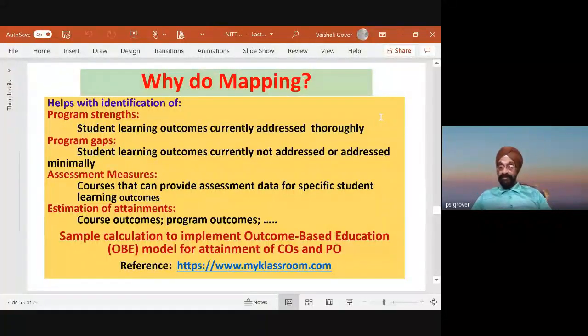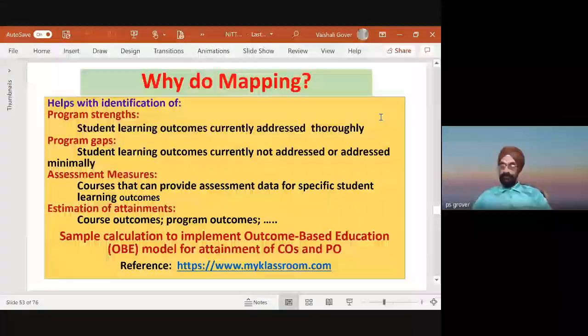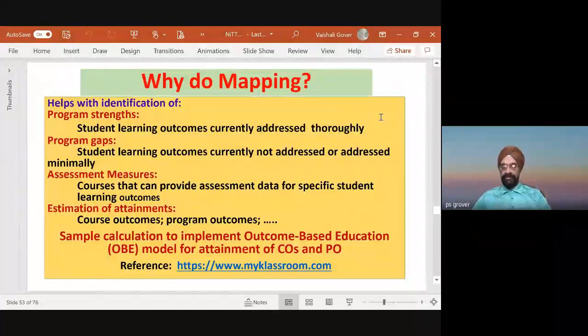Then assessment measures. See, as I mentioned earlier, you may have another session on assessment measures, but assessment is appropriate for what you want to assess.